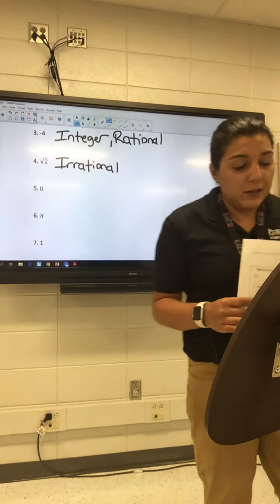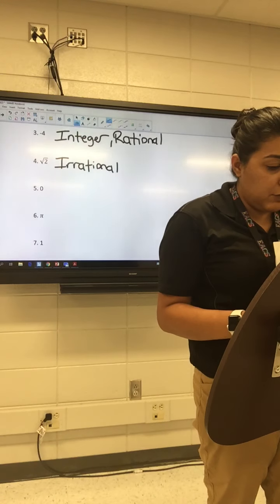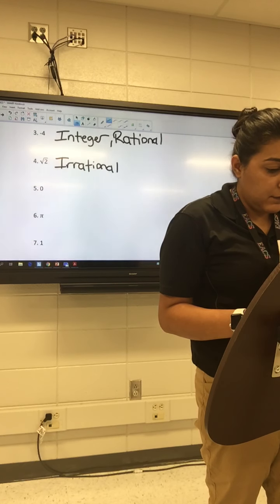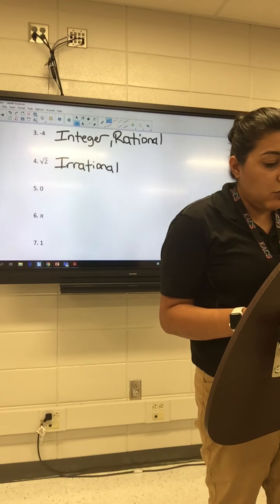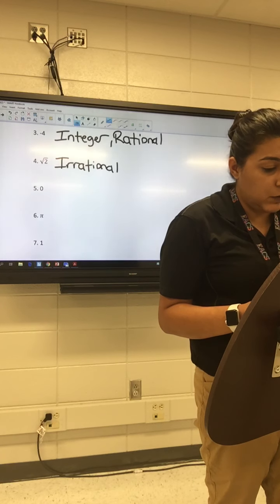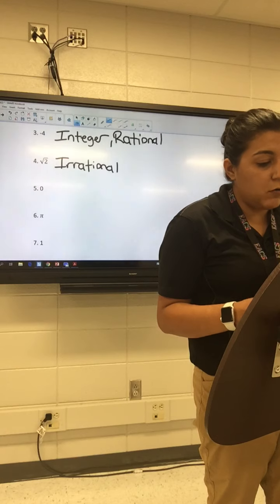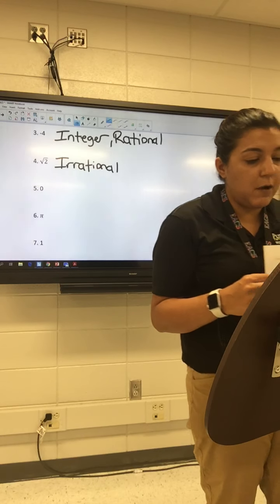Okay, number 5 is 0. Is it a natural number? No. Is it a whole number? Yeah. So if this one is yes, what should this one be? Yes and yes. So if it's a whole, then it is also an integer and it is also a rational.